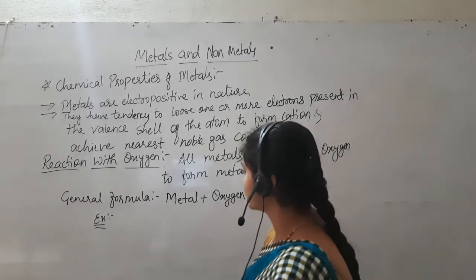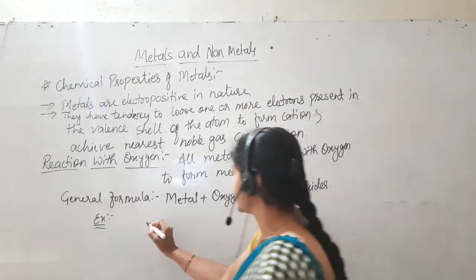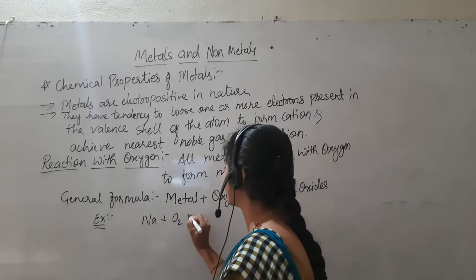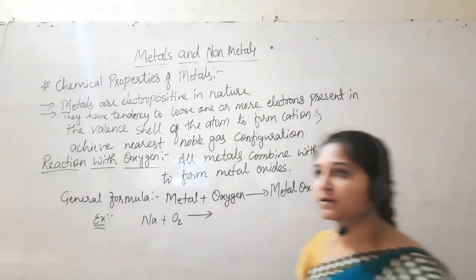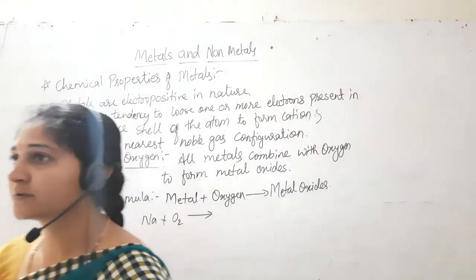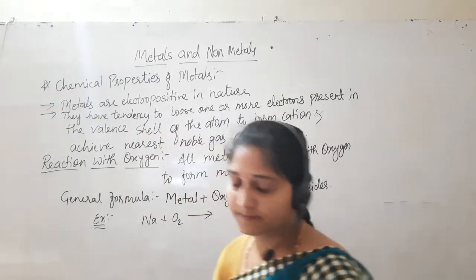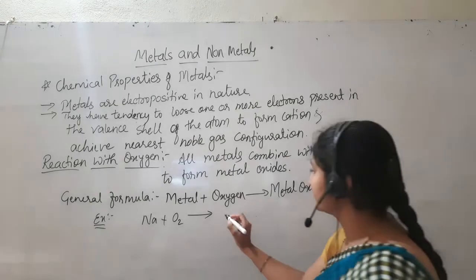Now write down how we are going to write that equation. Take down sodium: Na plus O2 going to form Na2O.